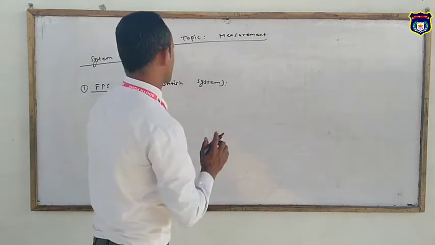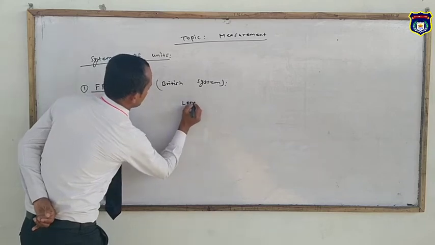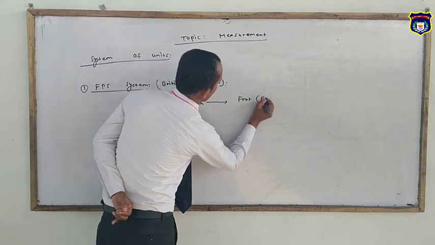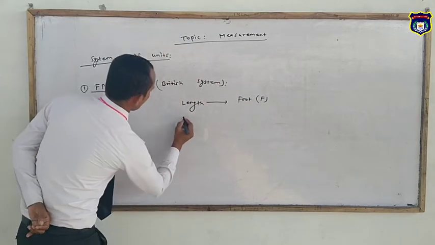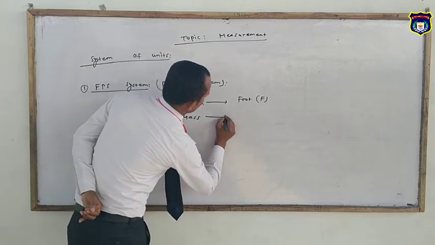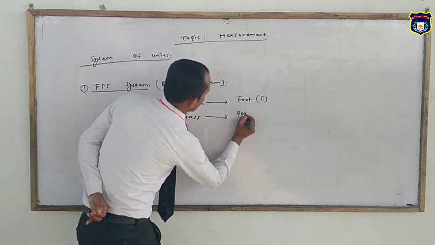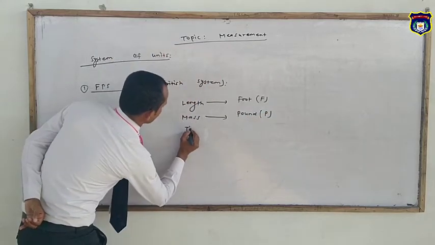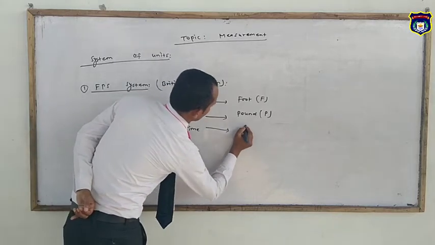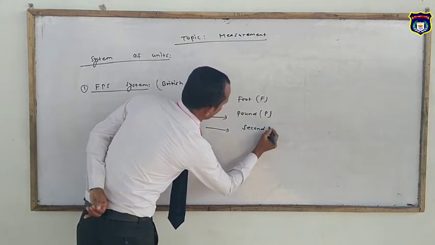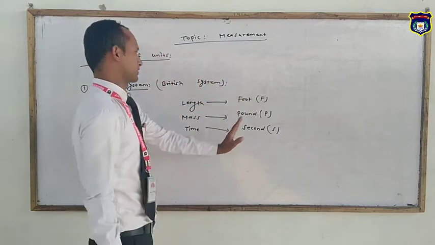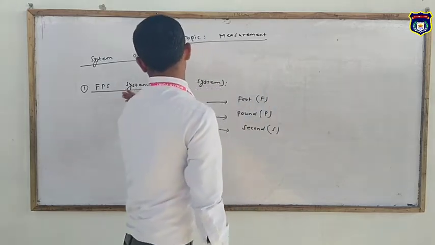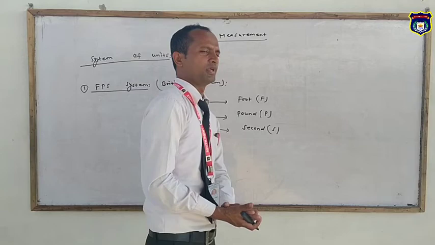In the FPS system, length is measured in foot, mass is measured in pound, and time is measured in second. The first letters of these units determine the FPS system. This is also called the British system.